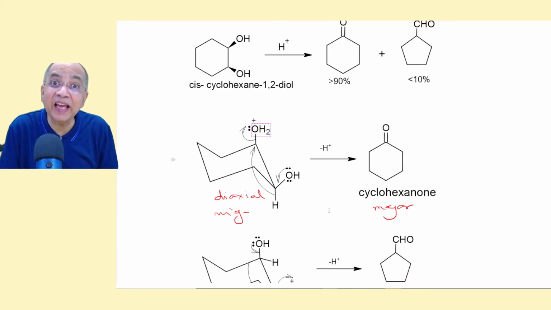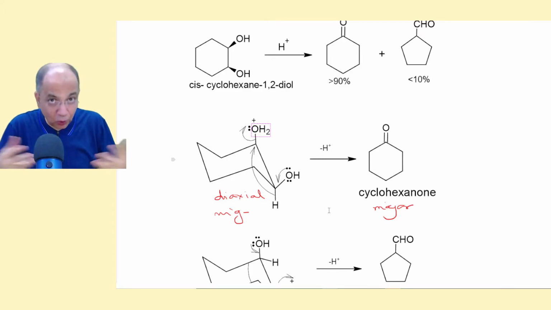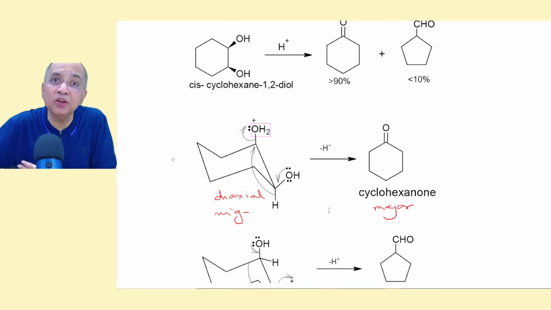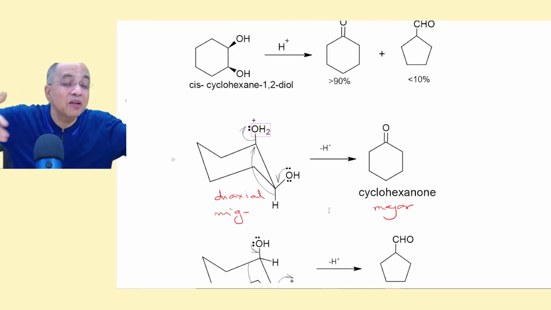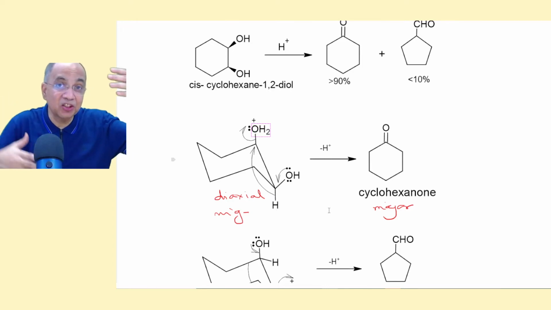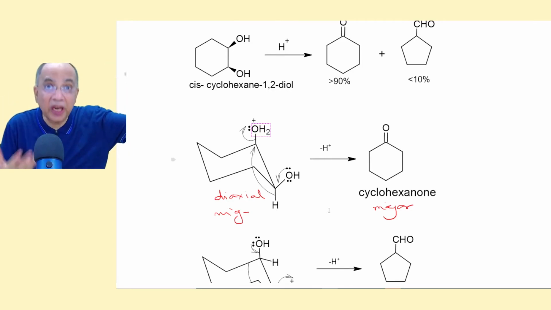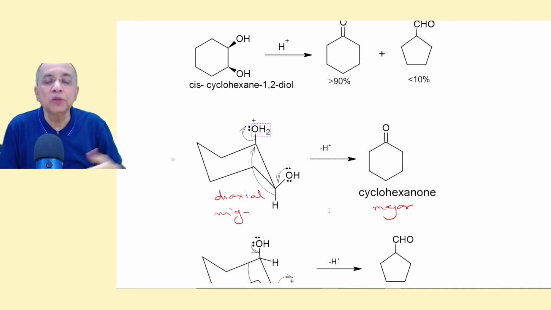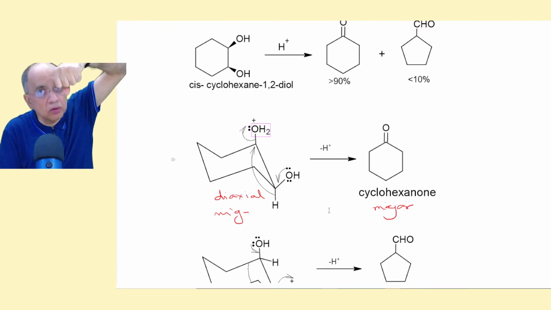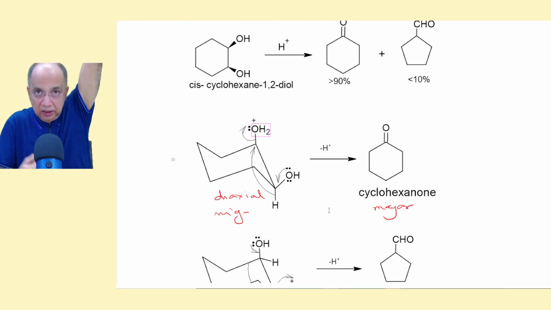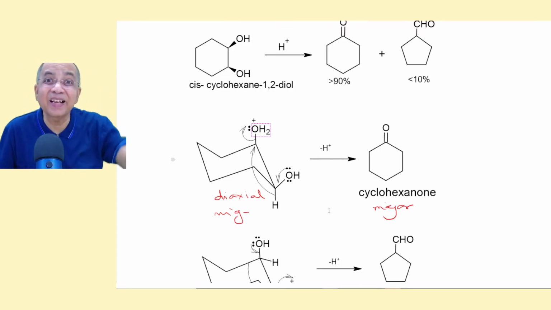They should be diaxial. Of course, there are other possibilities, di-equatorial, they are also opposite to each other, but that is the second possibility. The transition state will be more stable if the two groups, one leaving group, water, and the other migrating group, are diaxial.